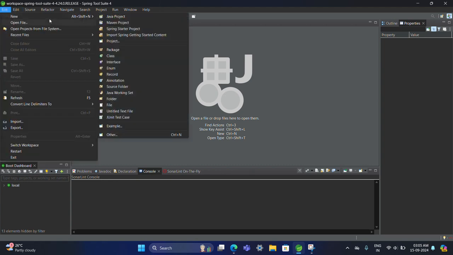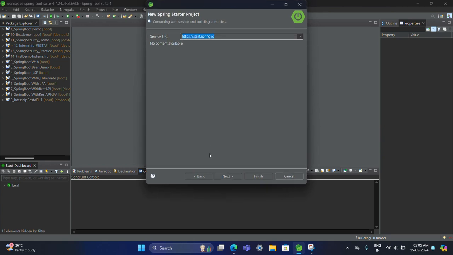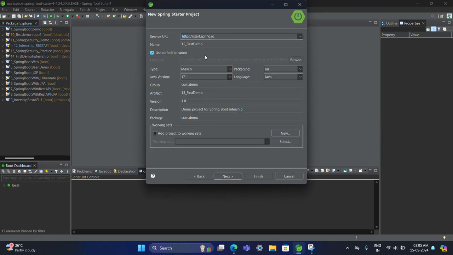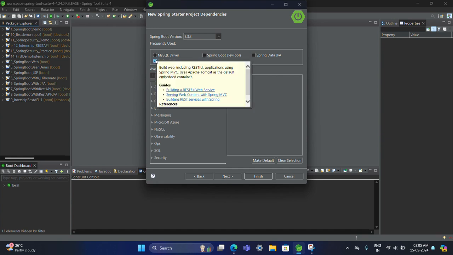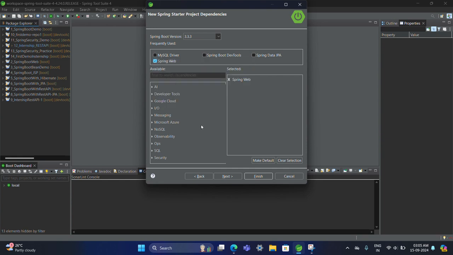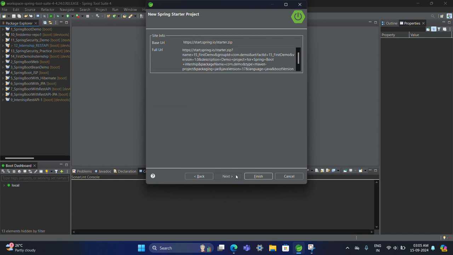Create a simple Spring Starter project. Okay, demo, Maven, version 17. Fine. Okay, next. Dependencies: of course, we are going to create APIs, so Spring Web, and DevTools for automatic restart of the server. Next, finish.